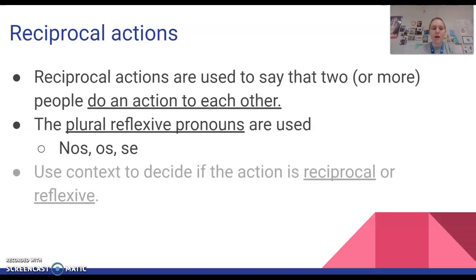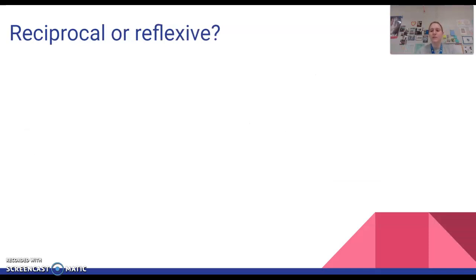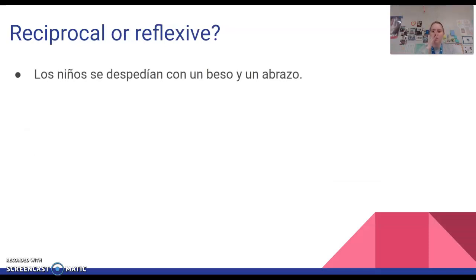Okay, and you just have to use context to decide if it's reciprocal or reflexive. So if it's like they kissed, like se besan, you can either read that as they kissed themselves, but more likely what happened is that they kissed each other. So you just kind of have to use logic there. Okay, so tell me if it is reciprocal or reflexive. So we'll do a couple together.